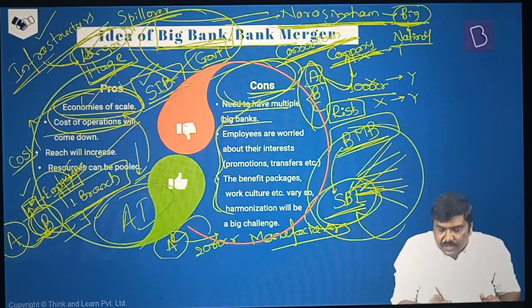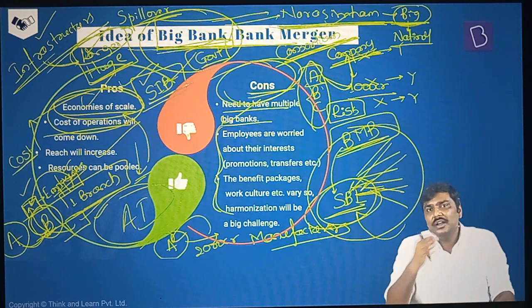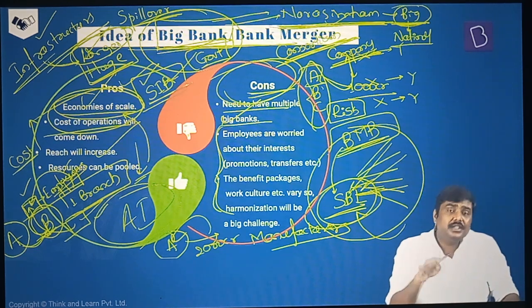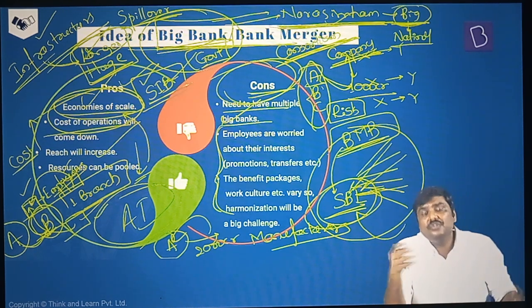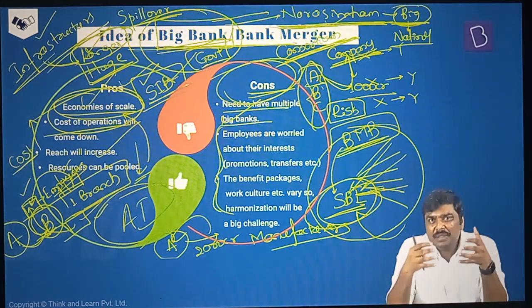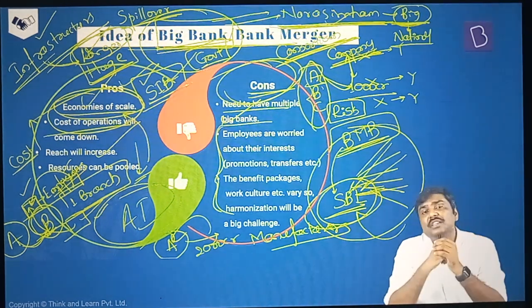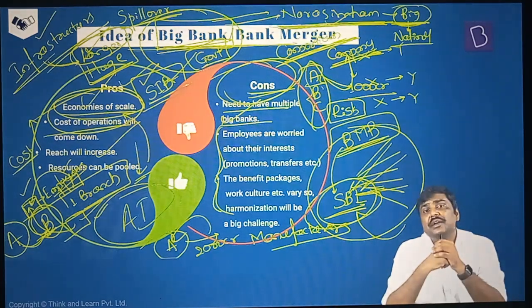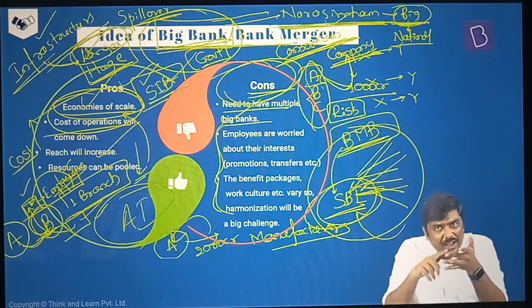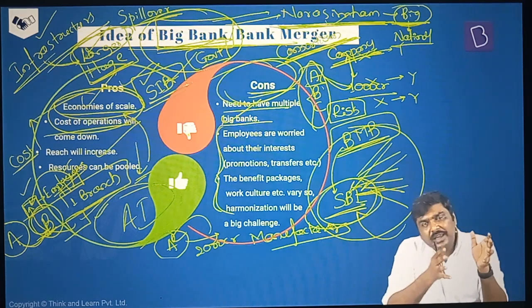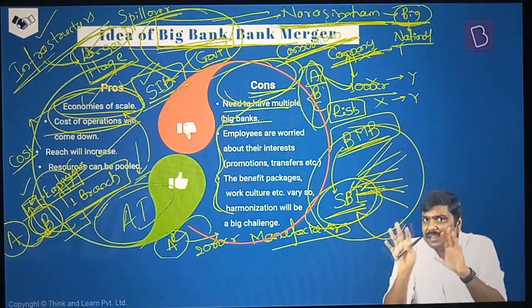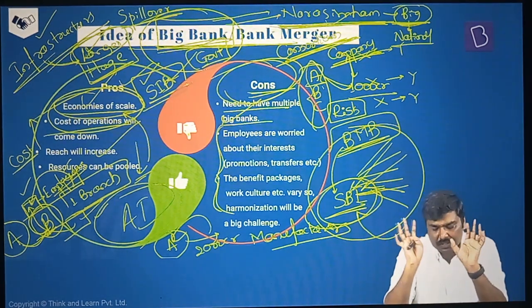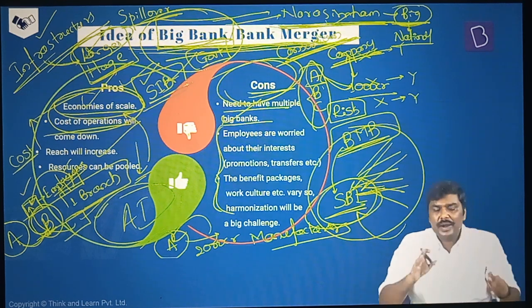So this is a discussion with respect to the concept of a big bank or the idea of a bank merger. And in recent times, yes, Government of India has been merging multiple banks to form big banks. For example, 10 public sector banks have been merged to form 4 PSBs. Earlier, associate banks as well as Bharatiya Mahila Bank were merged with SBI. Dena Bank and Vijaya Bank were merged with the Bank of Baroda. So the Government of India has been consolidating the banking sector and creating these big banks. And so this is a discussion overall with respect to the idea of a big bank.